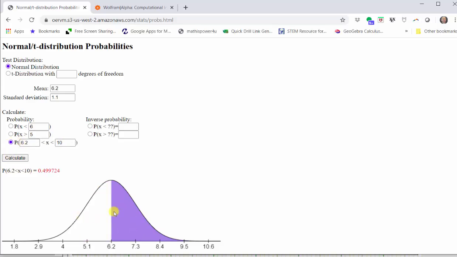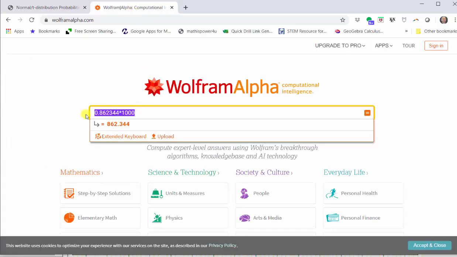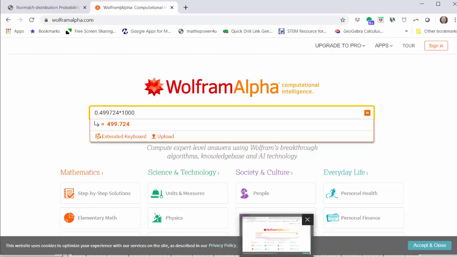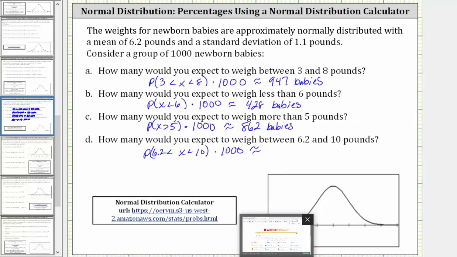The graph shows the area. We have the probability in red. Let's go ahead and copy the probability, Control-C, go back to Wolfram Alpha, and Control-V for paste, times 1,000 to the nearest whole number. We have 500, and therefore we can expect 500 babies to be born with a weight between 6.2 pounds and 10 pounds.